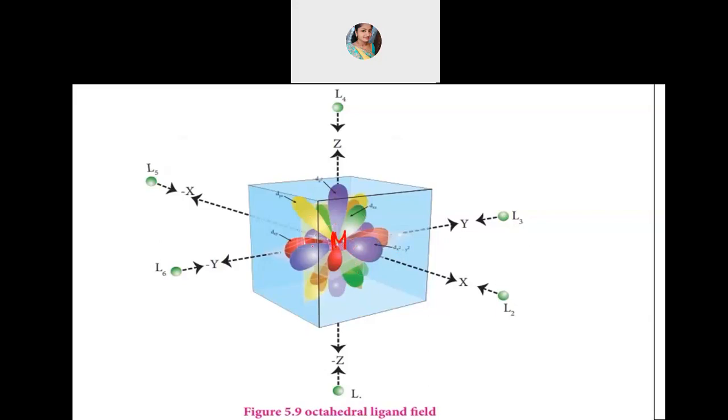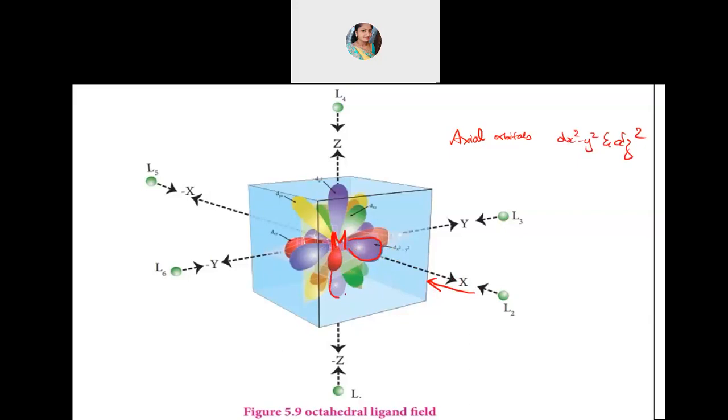You are able to see that on the axis, when the ligands are approaching the metal, the axial orbitals are exactly in alignment with the ligands. Which are the axial orbitals? That is dx square minus y square and dz square. These two orbitals are exactly in alignment with the ligands. Now see this purple one, dx square minus y square. This is on the axis, and the ligands are also approaching on that same axis.